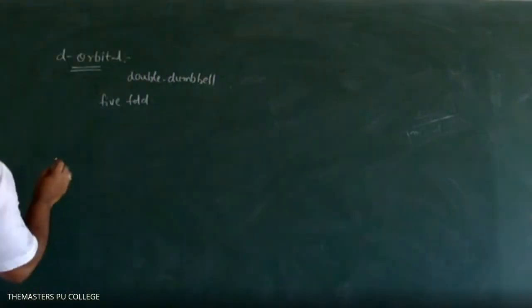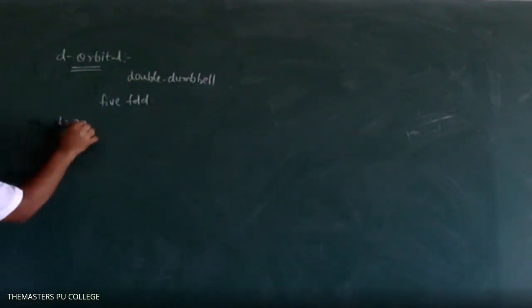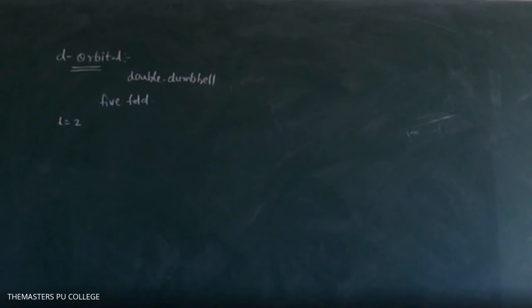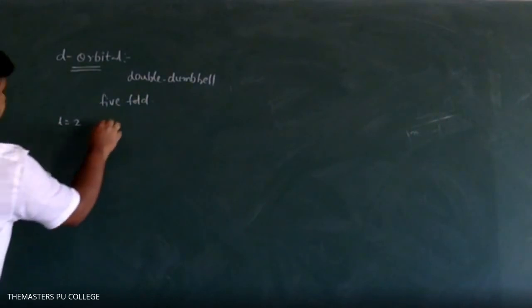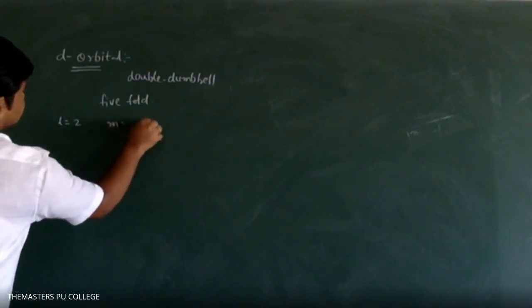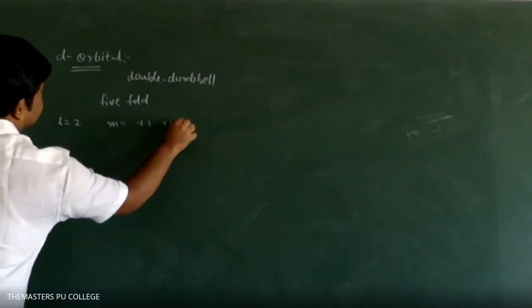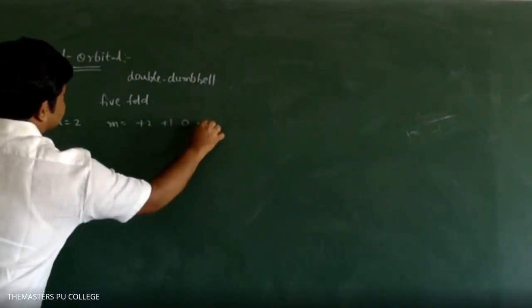Okay. Next, L is equal to 2. The M values are +2, +1, 0, -1, -2.